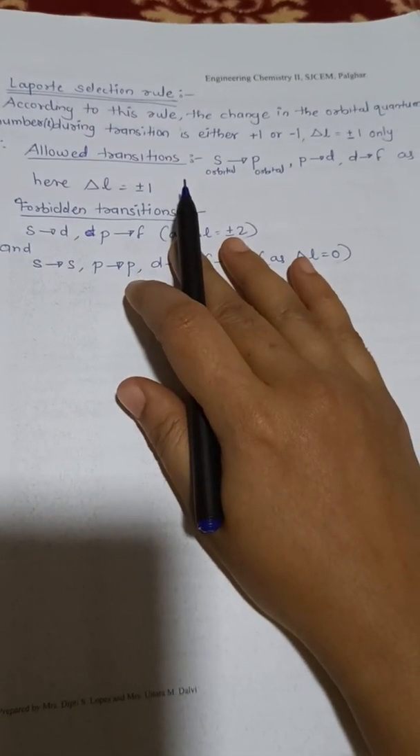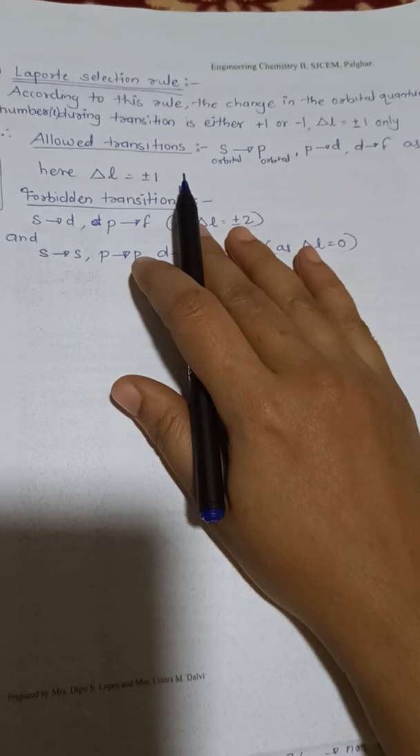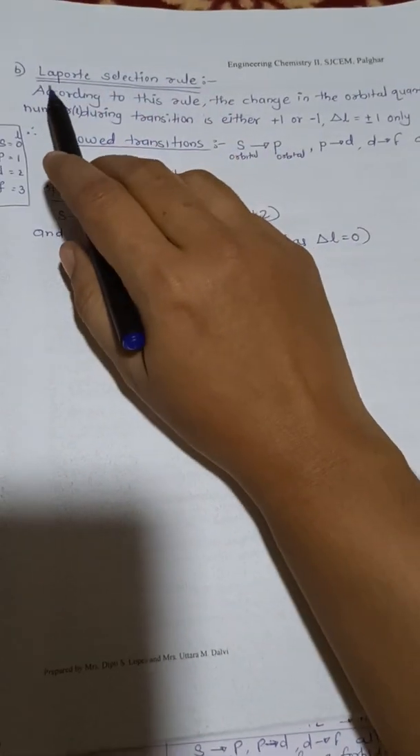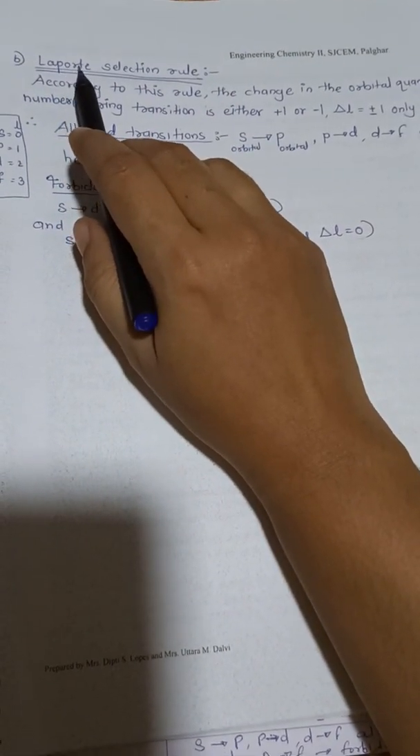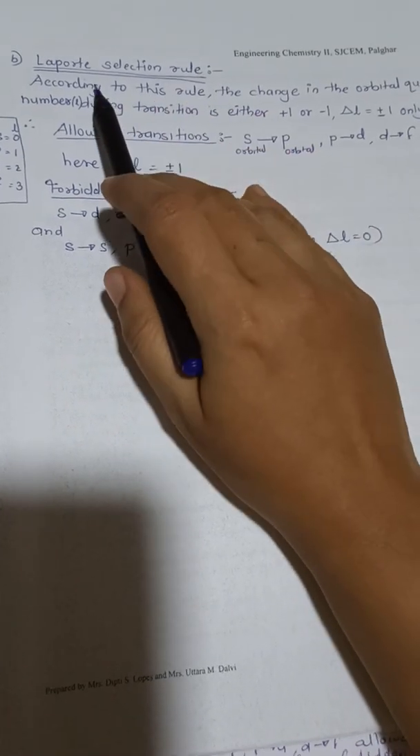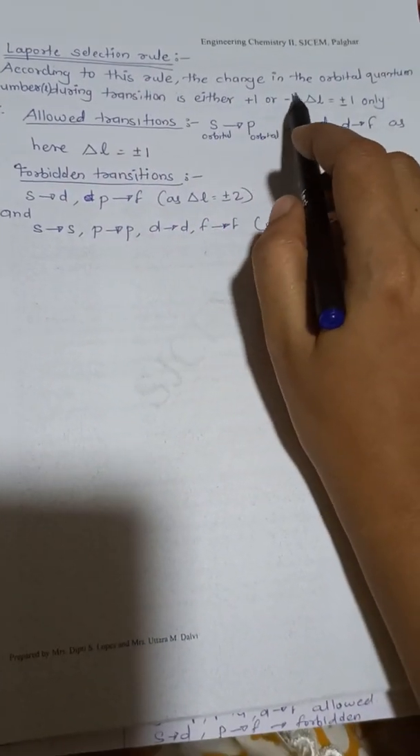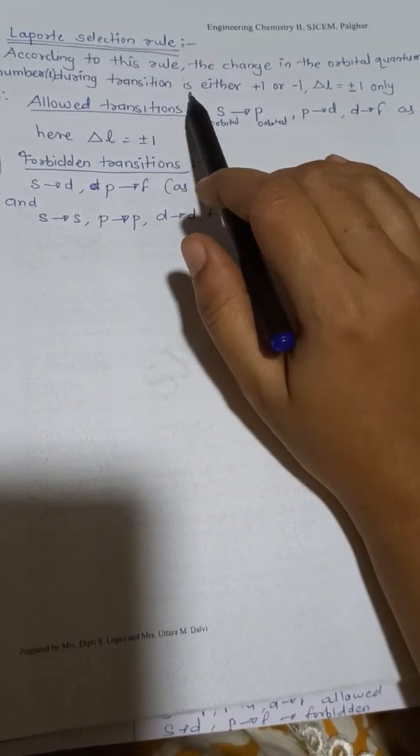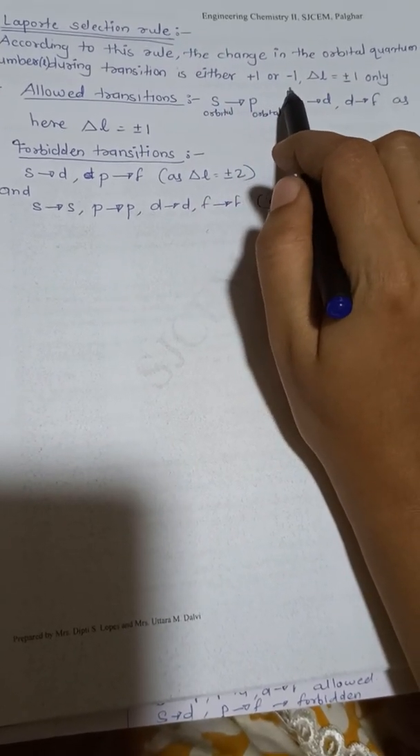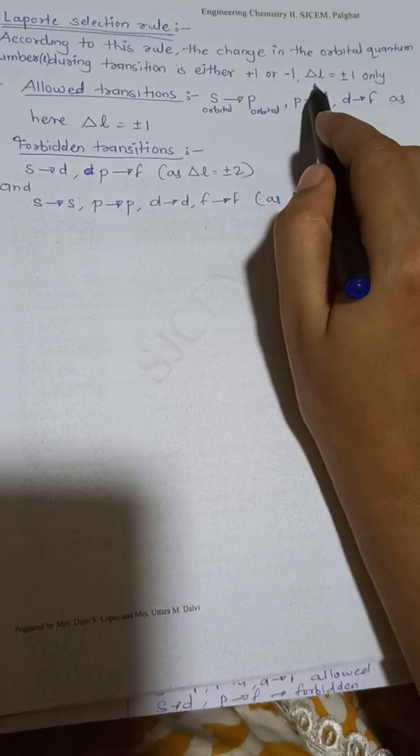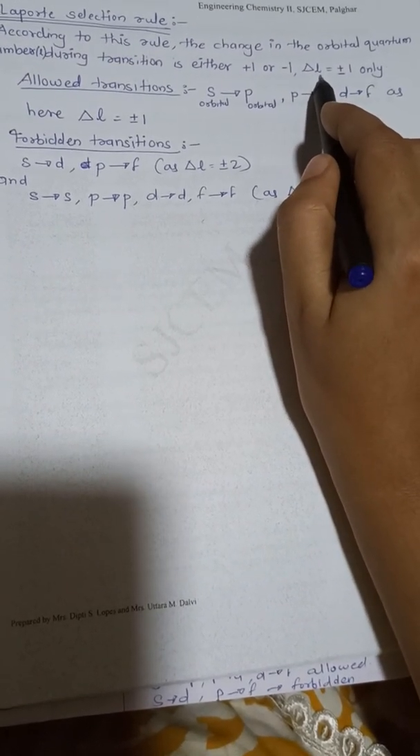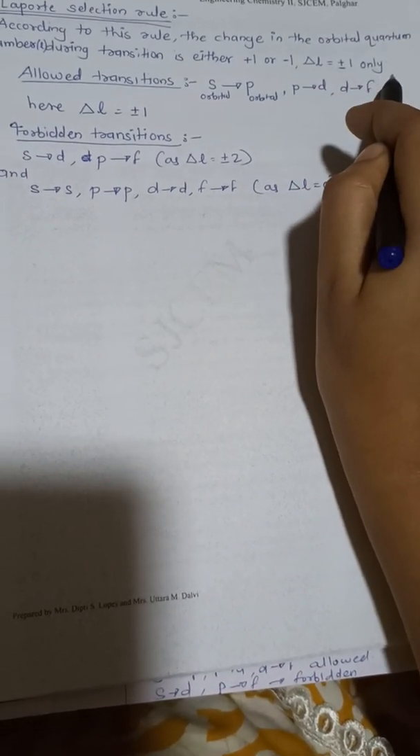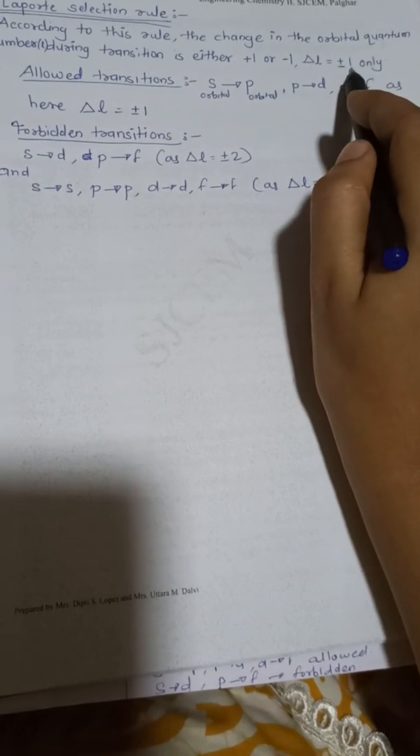Hello students, in the last lecture we discussed the selection rules, and we finished the discussion about the spin selection rule. Now the second selection rule is called the Laporte selection rule. According to this rule, the change in the orbital quantum number, that is small l, during a transition is either +1 or -1. So the change in small l is equal to either plus or minus 1 only. It should not be less than this, it should not be more than this.